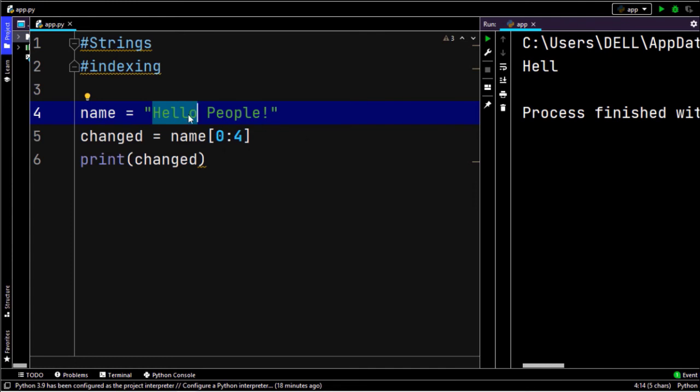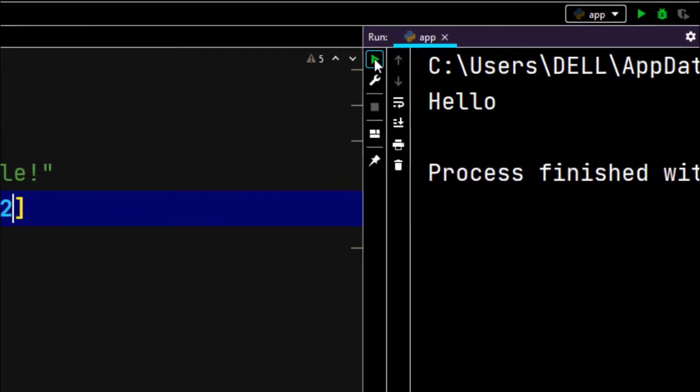Now if you want this O to also be printed, you have to use 5. Now it prints from 0 till 5, but not printing 5. When you run this, hello will be printed. Easy, right? Now if you want to print people, you simply need to replace this 0 with 6, and you have to use from 6, 7, 8, 9, 10, 11, and this is 12. Now if you want to print only people, you have to keep 12, because we want to print till 12, but excluding 12. There you go, people.